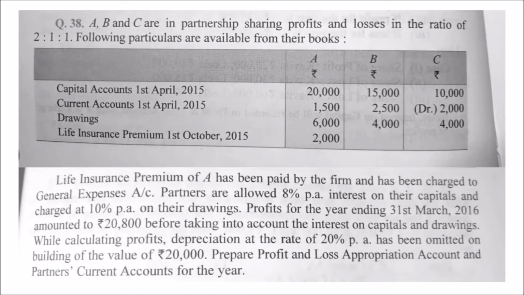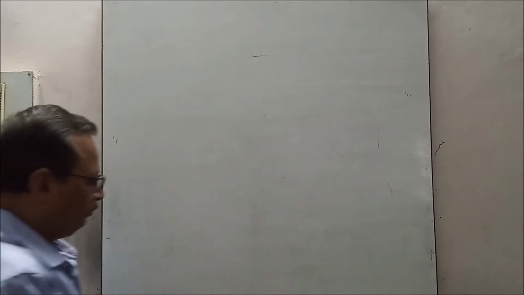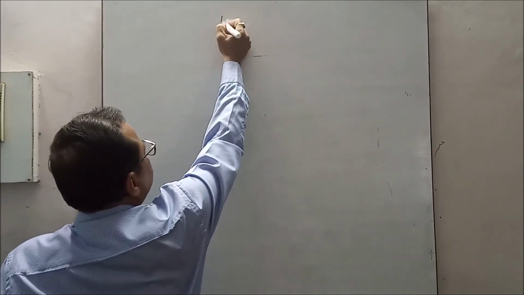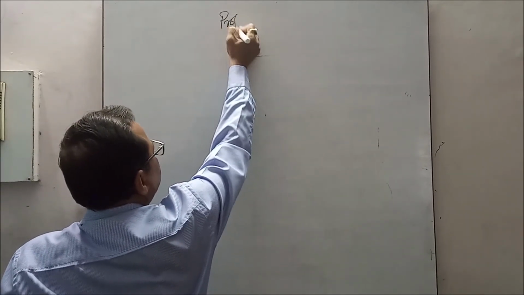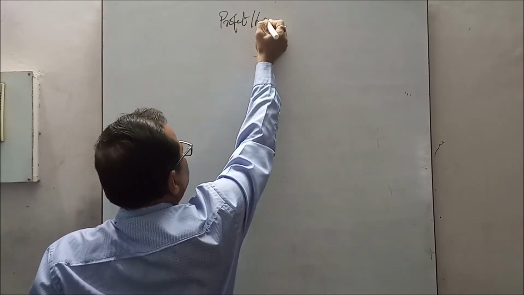Now see how it is prepared. Profit loss appropriation account.